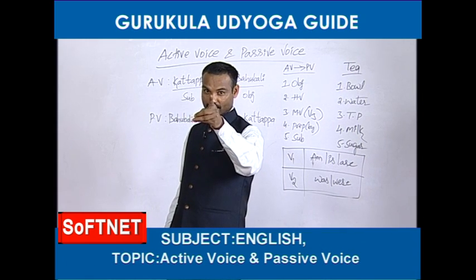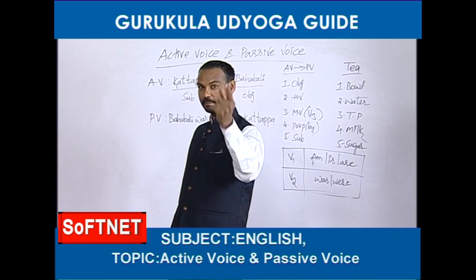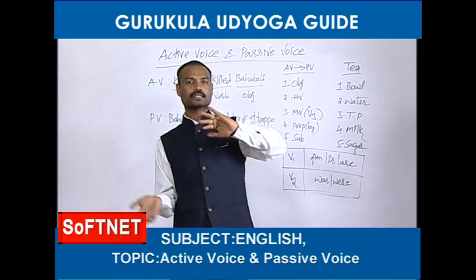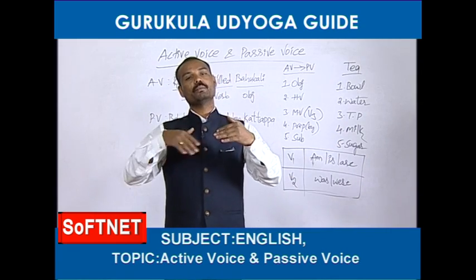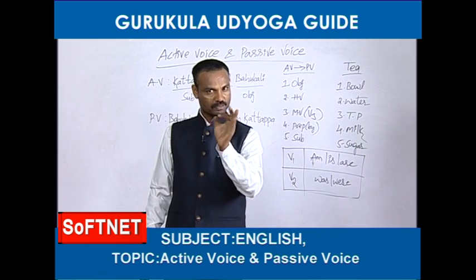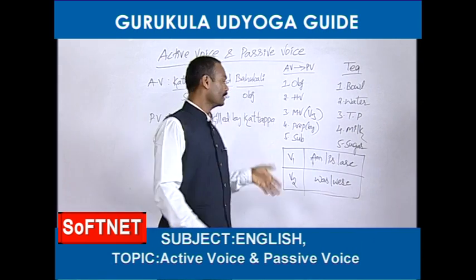But whereas in passive voice, the verb always must be in the third form, never forget. Even if you write 1 lakh passive voice sentences, every passive voice sentence must contain only V3. But in active voice, we can use first form, second form, third form or fourth form of the verb. Passive voice means verb third form, never forget my dear friends, right.